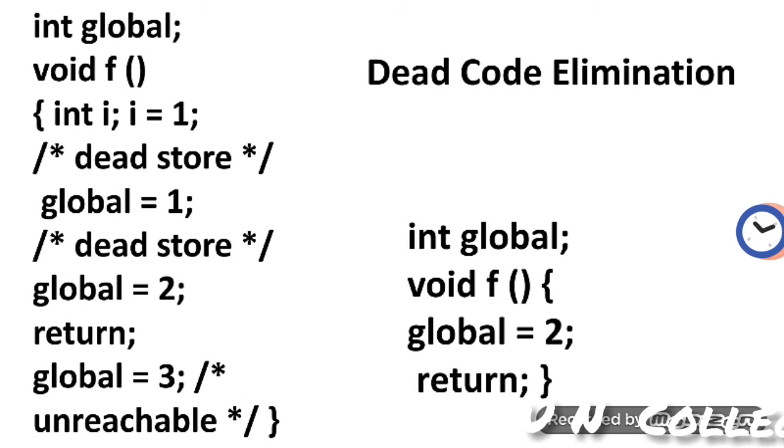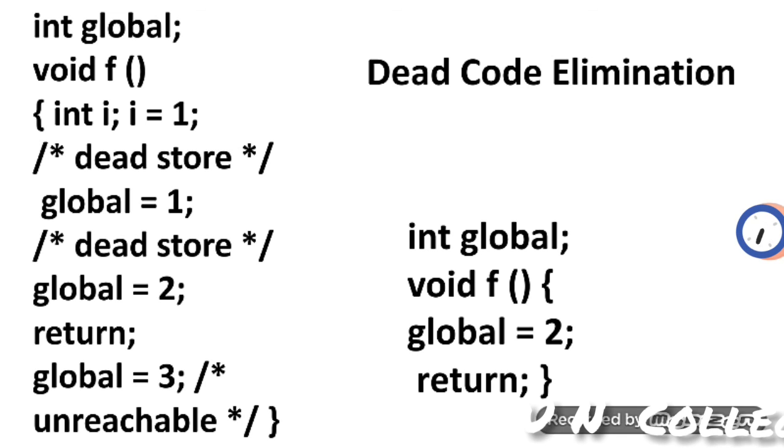Now here I have used another example, dead code elimination. In this way also we can implement optimization. Let the initial code be int global; void f. Here f is one function, and inside the block of function f I have used int i equal to 1. Actually in the whole block I have not used i, but I have initialized it, and it is termed a dead store. We can eliminate this one.